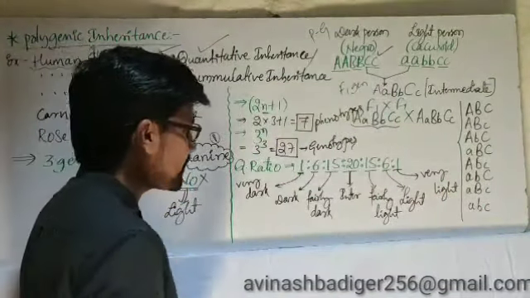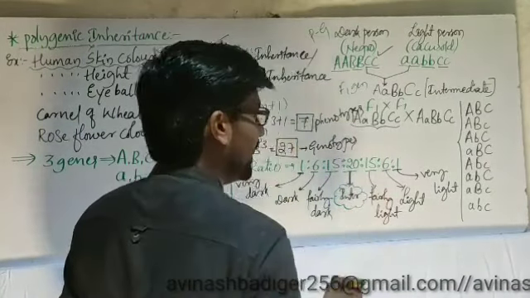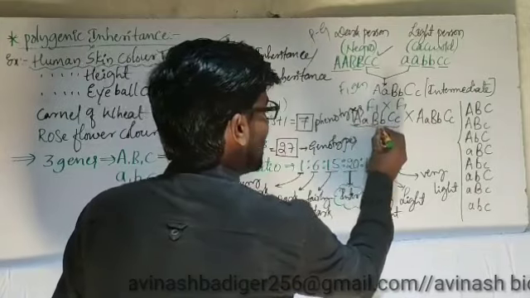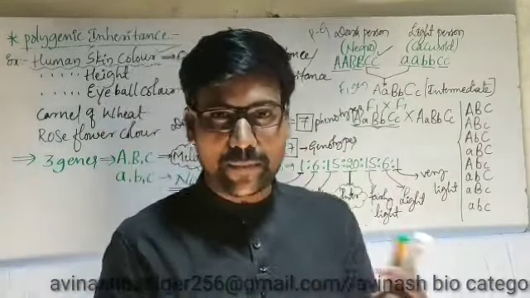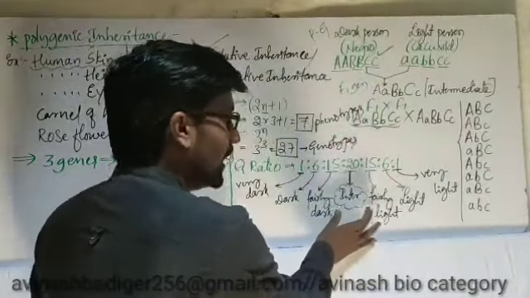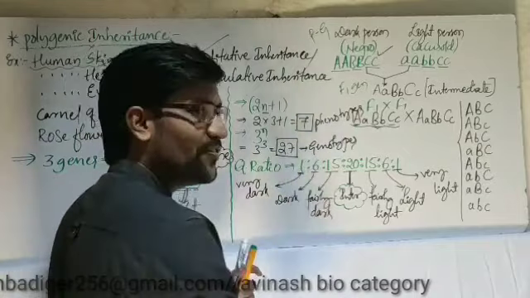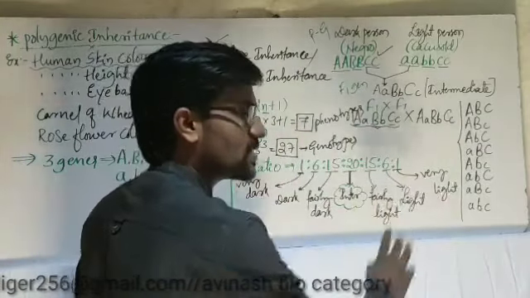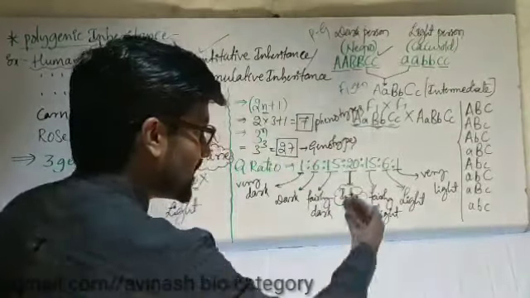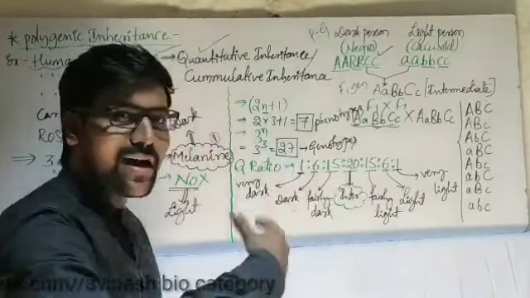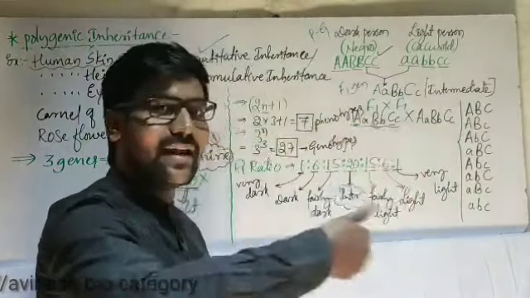Observe here. This is the intermediate form, right? Intermediate means 3 alleles are dominant, 3 alleles are recessive, 50-50%, so that is the in-between. On this side 1, 6, 15, on that side 15, 6, 1. That side is light skin, this side becomes dark skin. As we go in this order, skin becomes darker and darker. As we move in that order, the skin becomes light and very light.